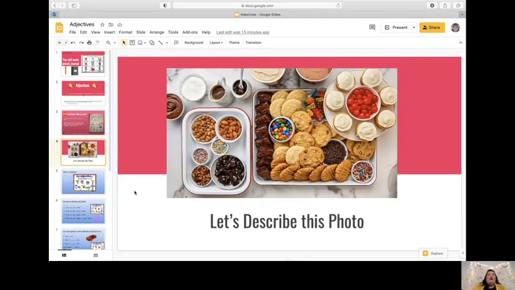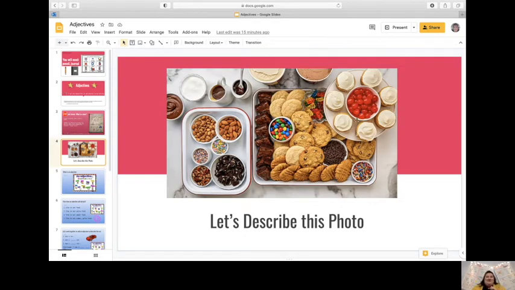Oh, you see bright M&Ms. You're exactly right. I see some bright colored M&Ms. I like that word bright. That's a great one. You see some yummy brownies. Oh, that's another great one. You see some chocolate ice cream. Oh, that's a great one. Chocolate. So we've got bright, yummy, chocolate.